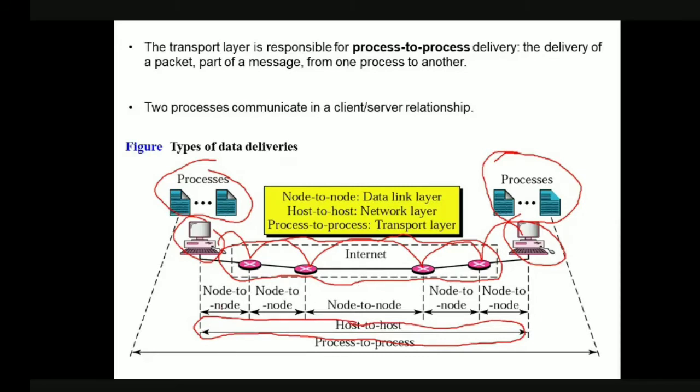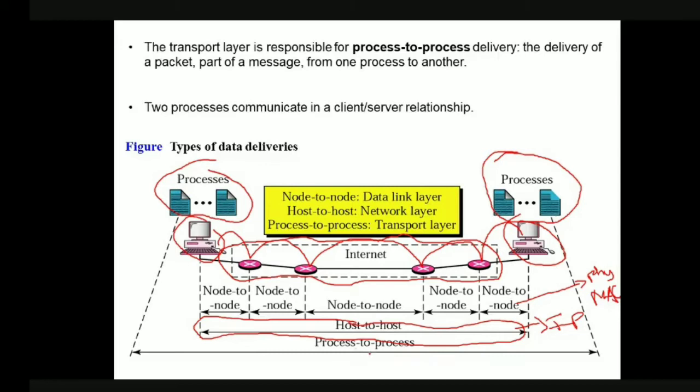But here, in node to node we are going to use the physical address, which we also call the MAC address, medium access control address. Okay, in host to host, which address are we using? We are using the IP address. Okay, so now our communication is incomplete if we cannot communicate from a process to process.